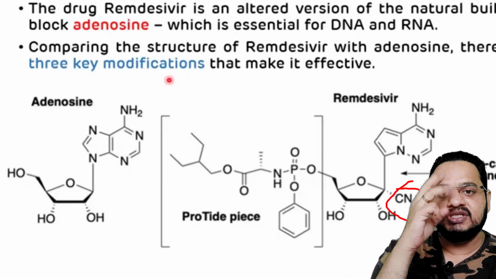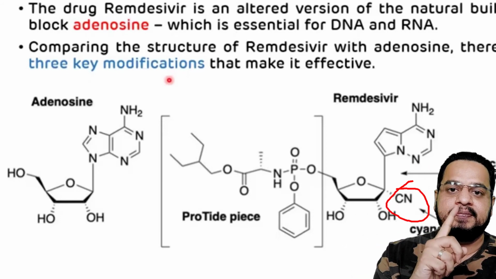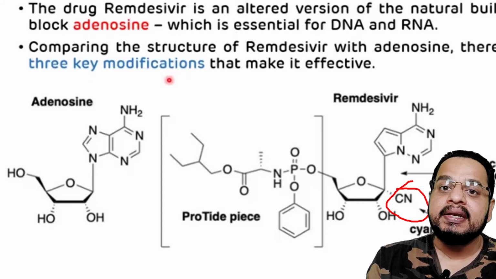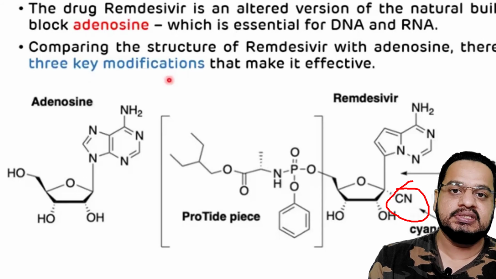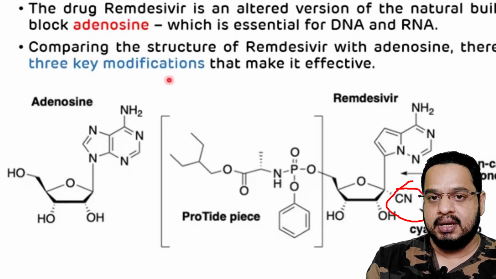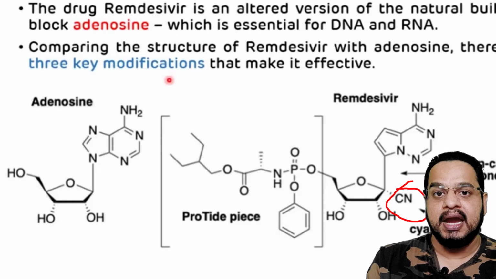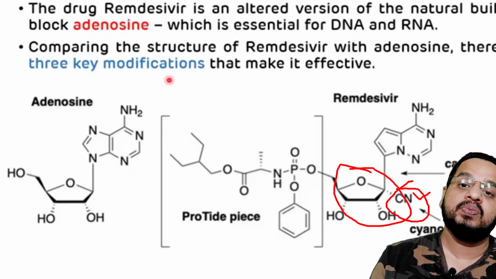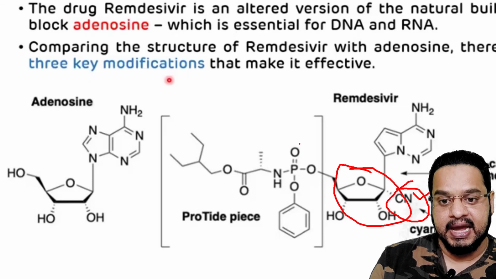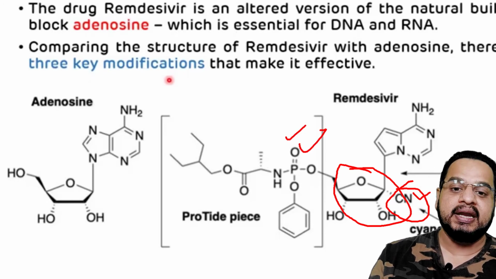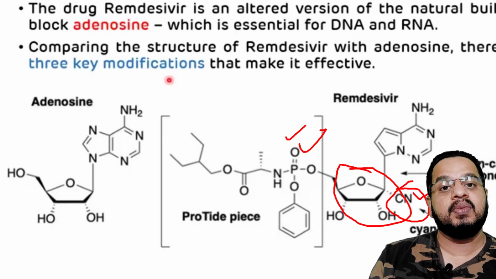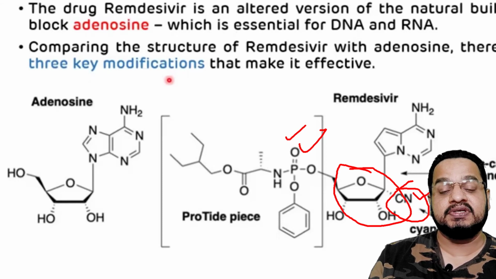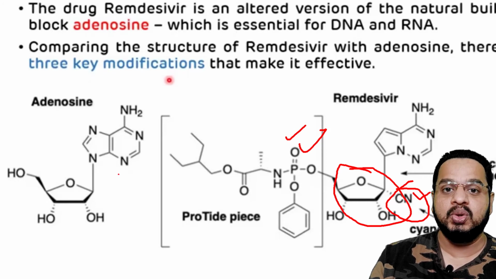There are three major things which make remdesivir more antiviral. One is that it is like adenosine but acts as an anti-metabolite. How? The first thing is the cyano group. This cyano group will direct this sugar to attach to the phosphate by the thymidine kinase enzyme to form the triphosphate, that is a nucleotide, the dummy nucleotide.